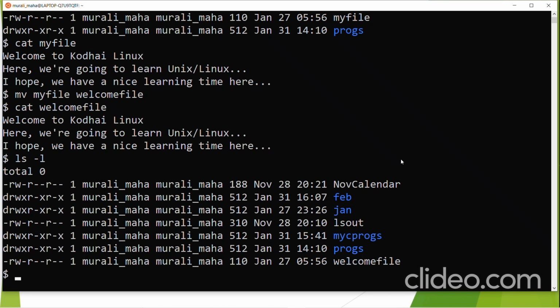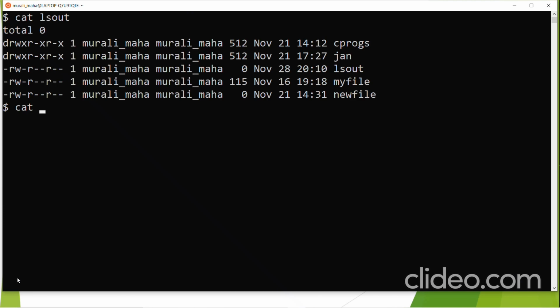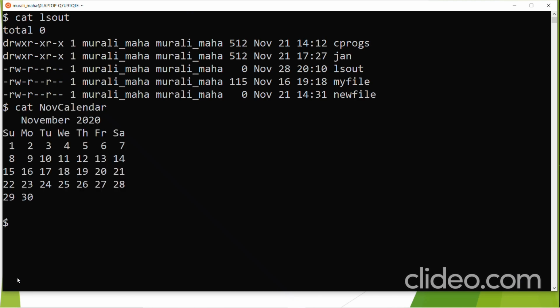Now let us suppose that I am using the mv command, and I am trying to overwrite an existing file, like mv ls out now calendar. Before that, let us clear screen. Let us look at the contents of ls out and look at the contents of now calendar. So they are different contents. Now what I am doing: mv ls out now calendar.